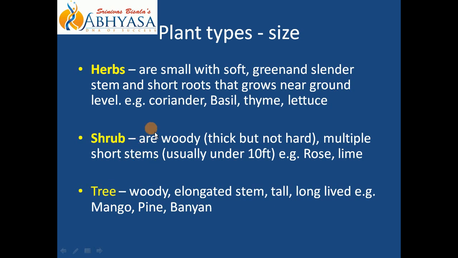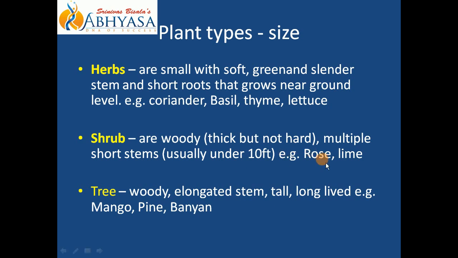The differentiating features are these. Stem here will be woody, but it is thick and not hard. Multiple short stems. Okay, बेस में हम देखते हैं मेन स्टेम जो रहेगा वो थोड़ा ग्रो होके simultaneously you will find many branches or many stems.